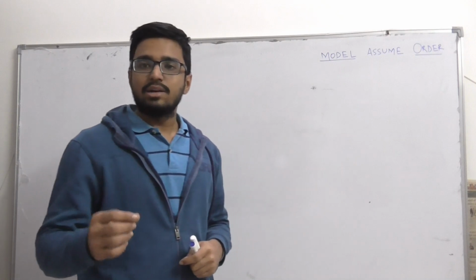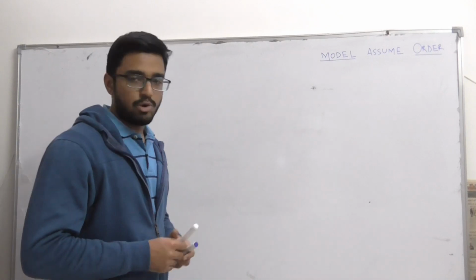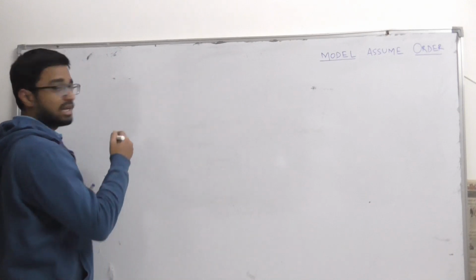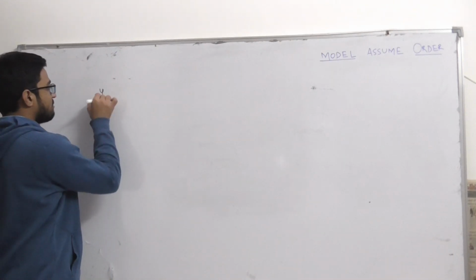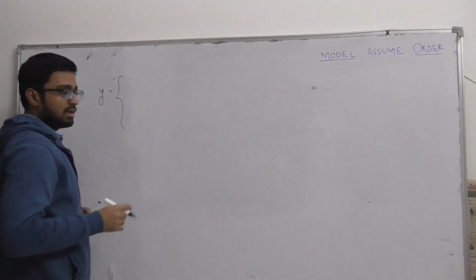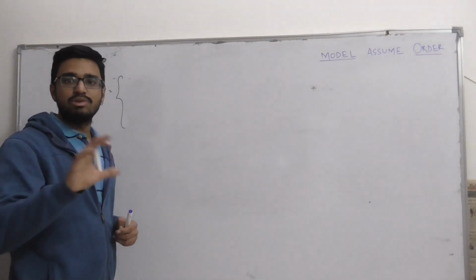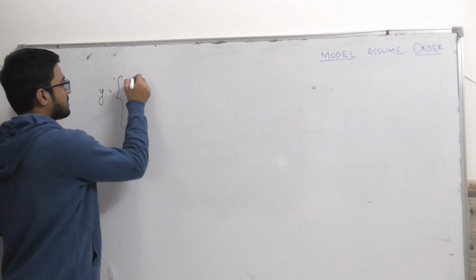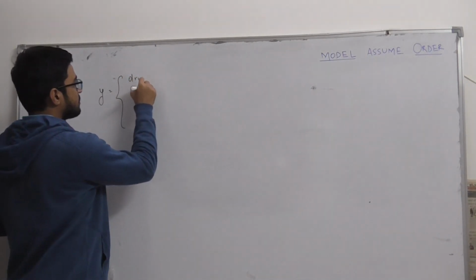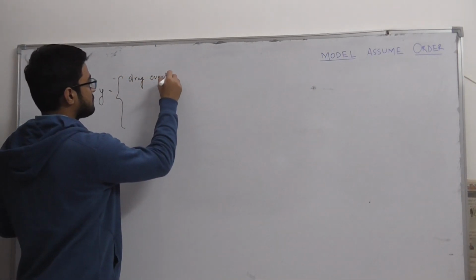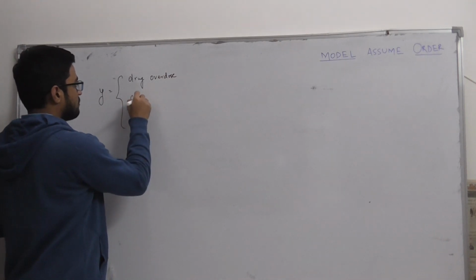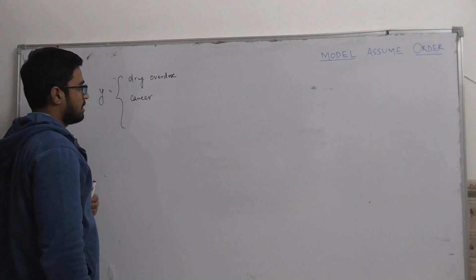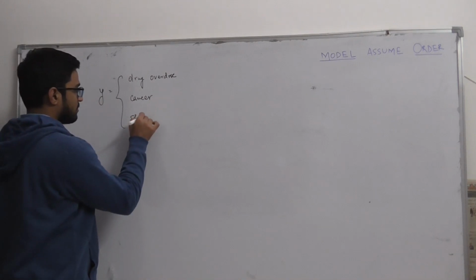So let us start with a classification problem, or with a qualitative response. Let us assume that we are given y with three categories. Suppose we are predicting some kind of disease. So the first one is drug overdose, the second one would be cancer, and the third one would be stroke.